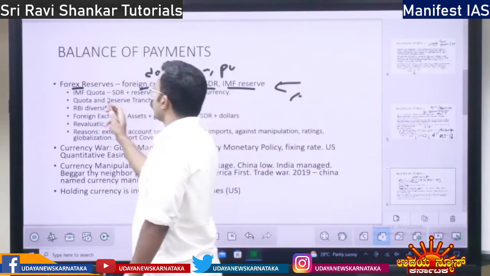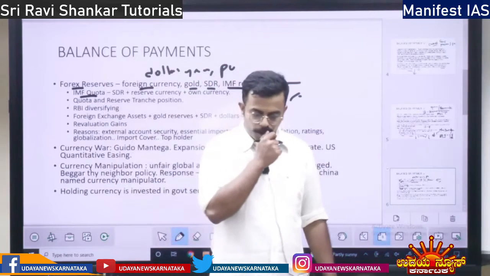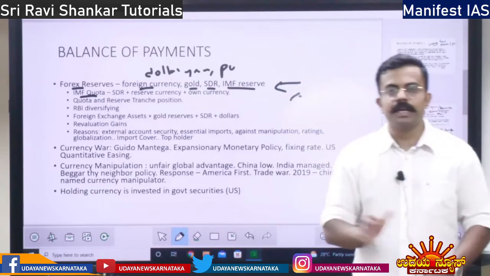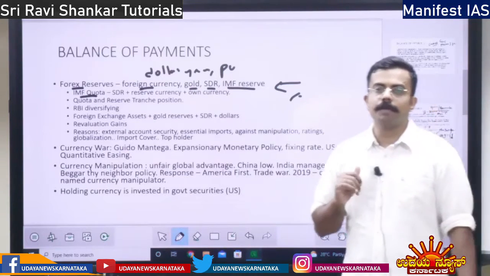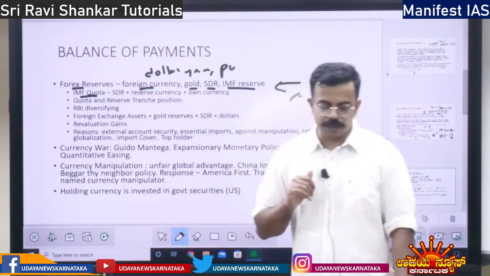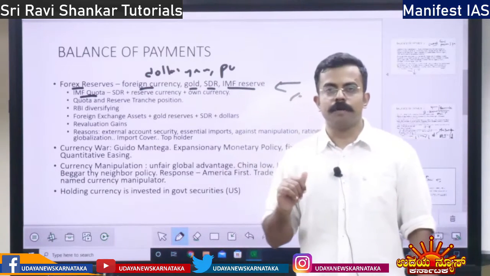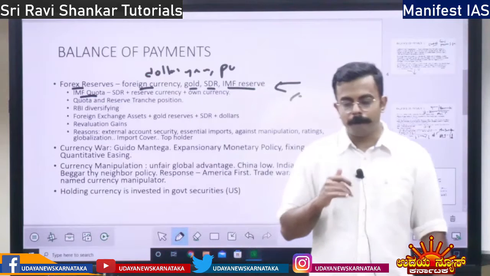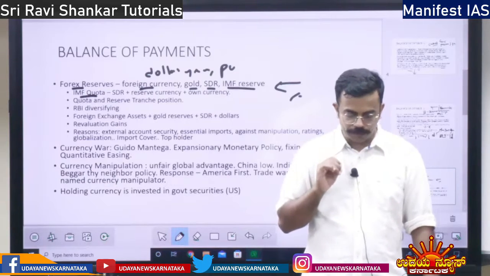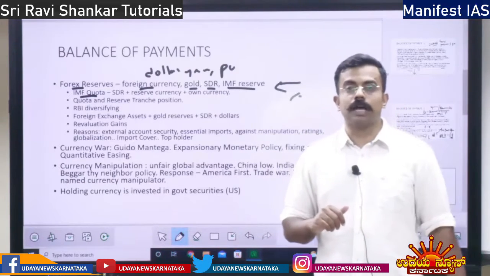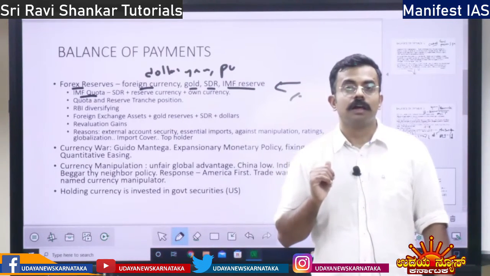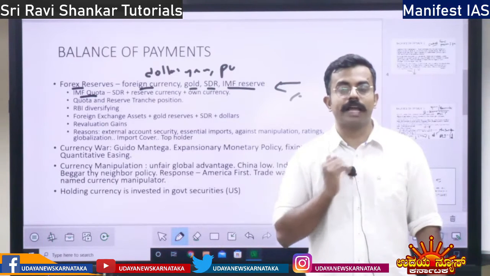Then you have the IMF Quota. What is the IMF Quota? Some country becomes a member of the IMF, the International Monetary Fund, a Bretton Woods institution. Which are the two Bretton Woods institutions? World Bank and IMF. When a country becomes a member of the IMF, that country will be allotted a quota. Quota means they have to give some money to the IMF.